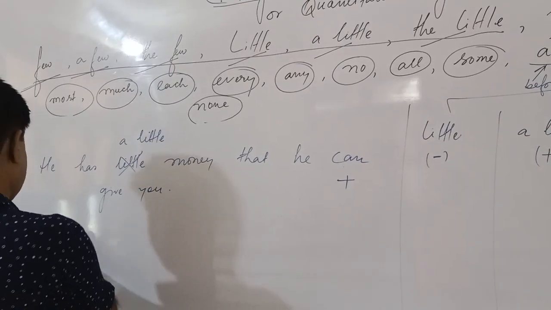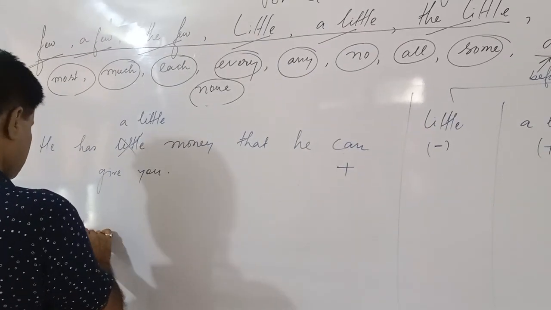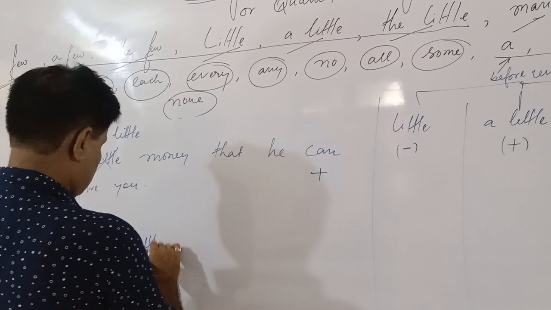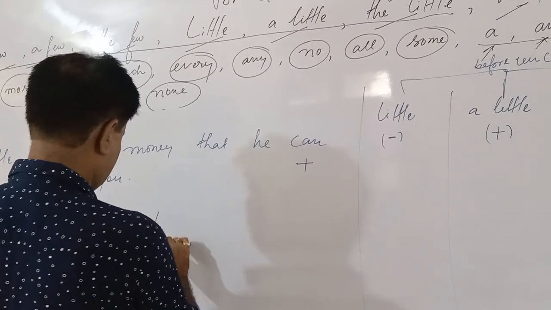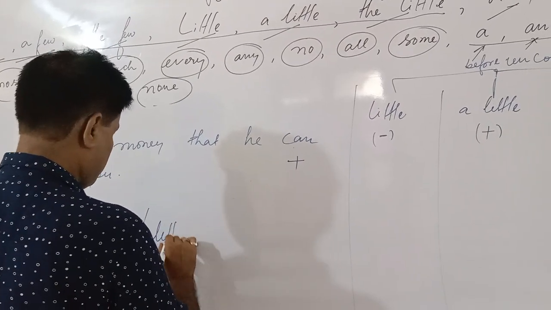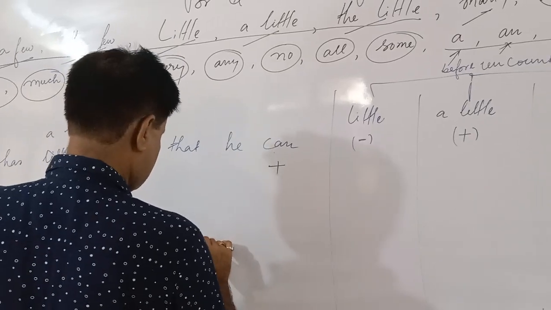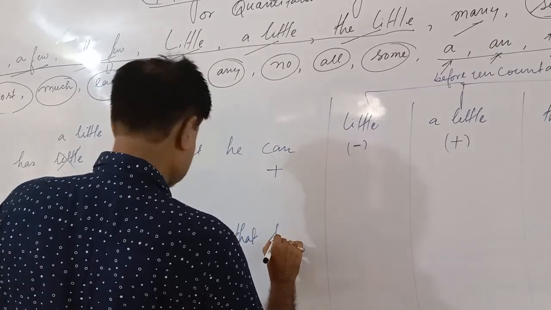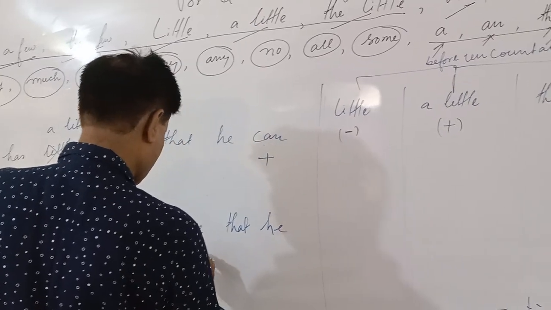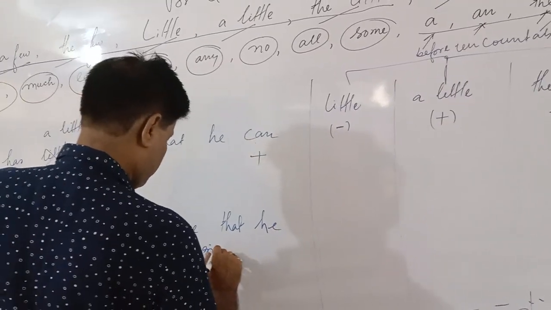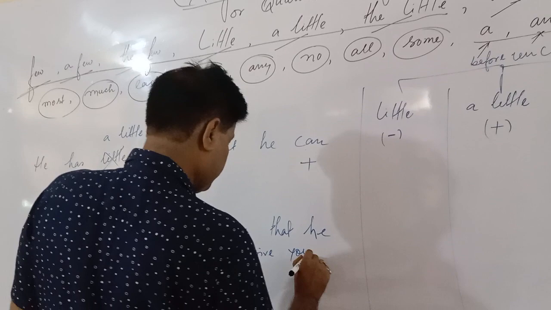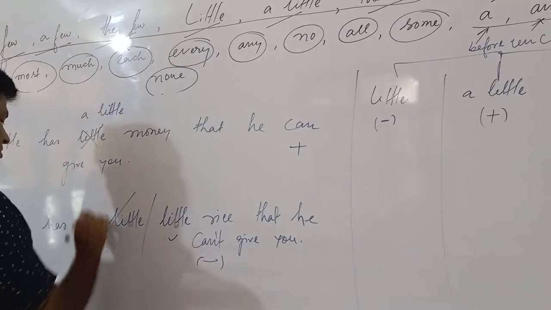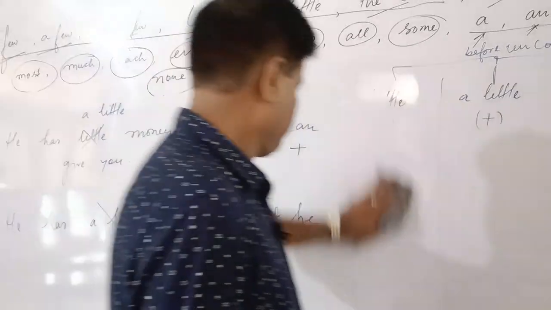It will be incorrect. He has a little or little rice that he can't give you. So in that condition, can't minus sense, you have to use little rice here.